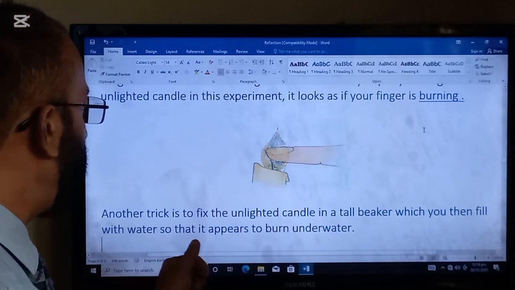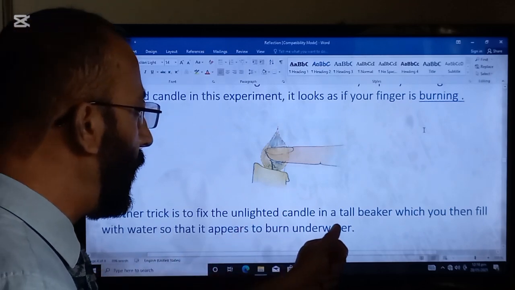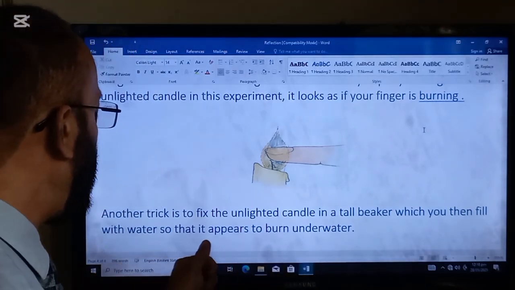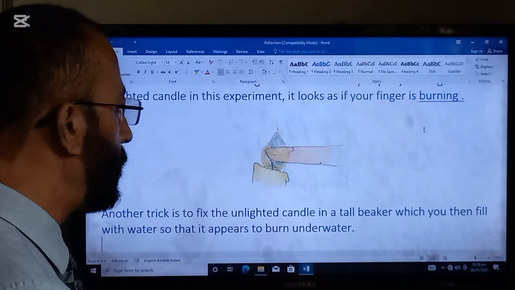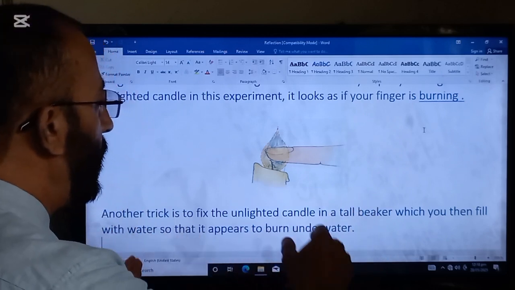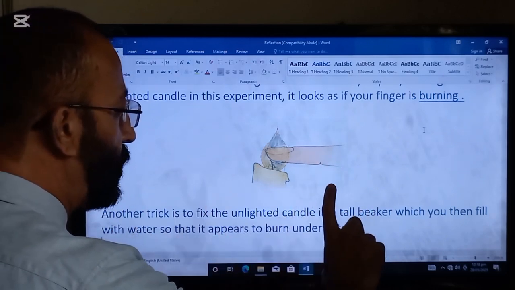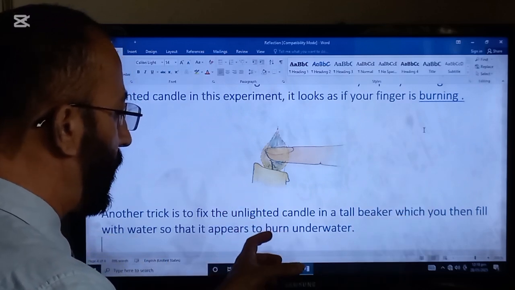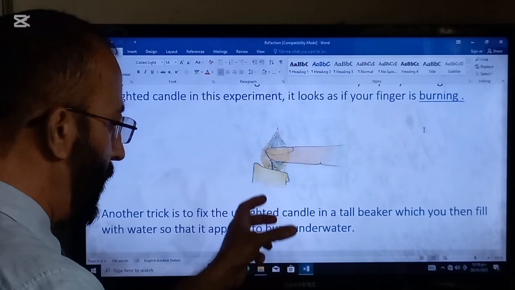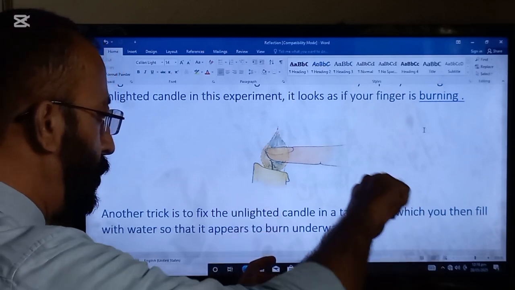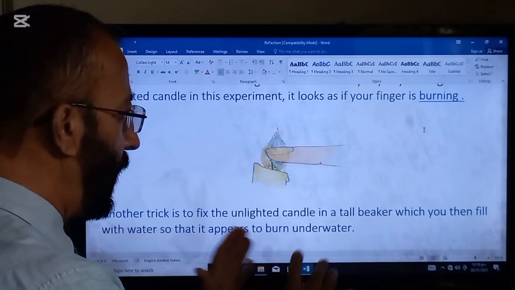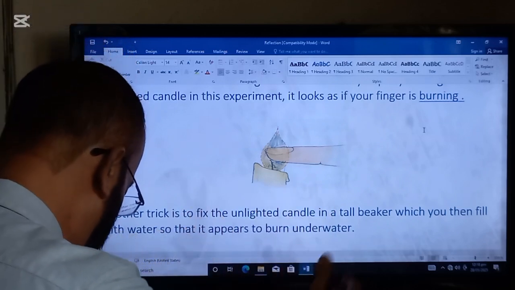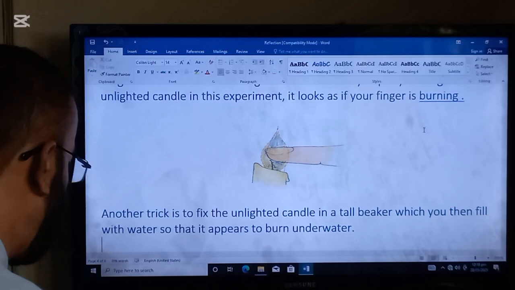Another trick is to fix the unlighted candle in a tall beaker, which you then fill with water so that it appears to burn underwater. Likewise, a lighted candle's image can be seen in the mirror, and then the magicians put an empty glass in front of the mirror and put water into the glass, and it seems that the candle is still lighting in the water. So this is the trick.